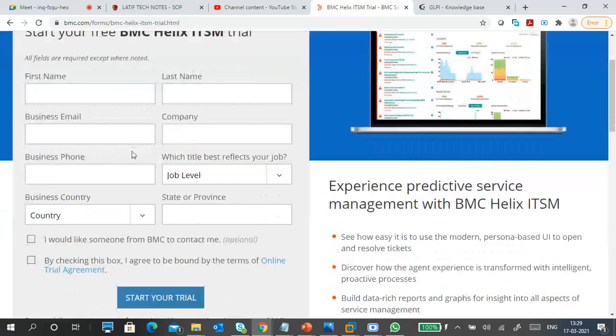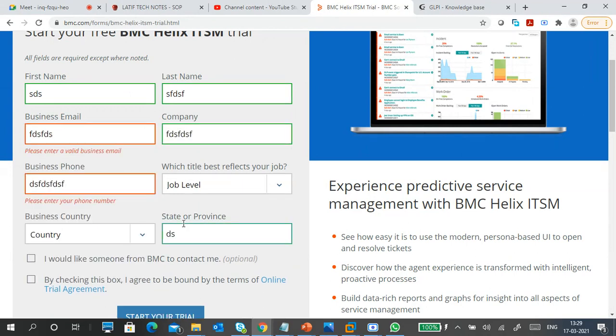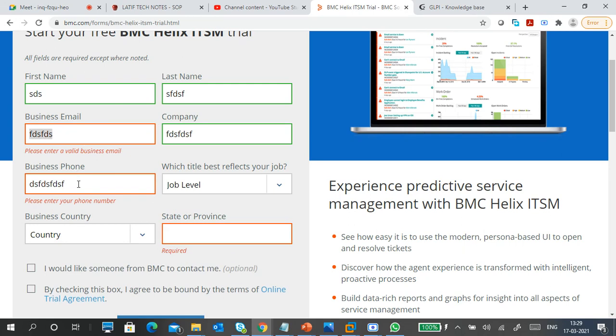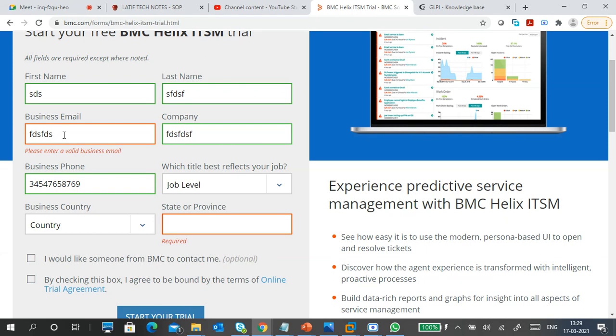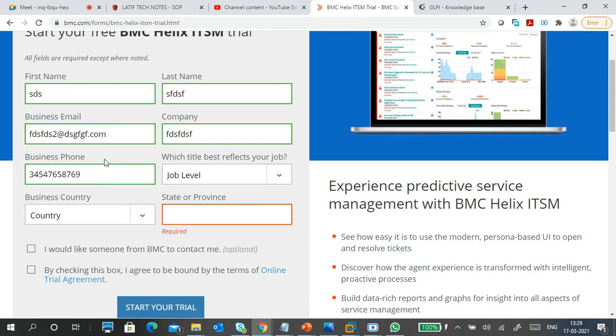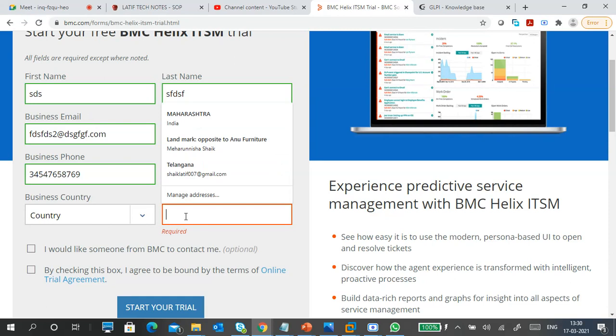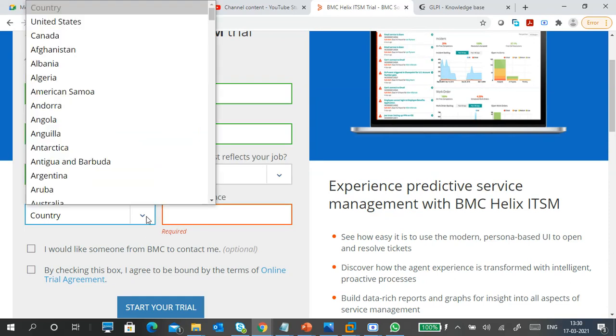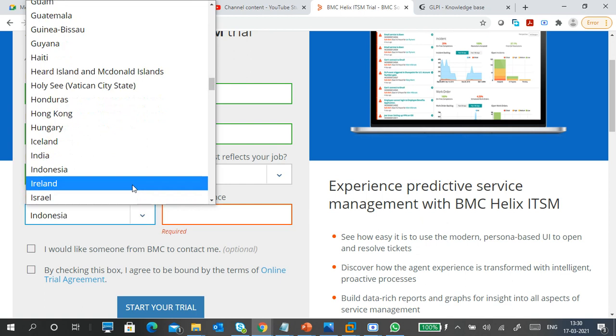And it is asking for a username and password to start your trial. Give some basic information here. This is compulsory: business email ID, business phone number should be given. It is accepting something with the at the rate. It will accept. See, state and province. So where are you? Country is required. So first, are you in India? Yes, India.